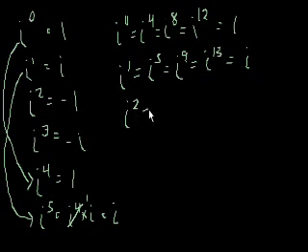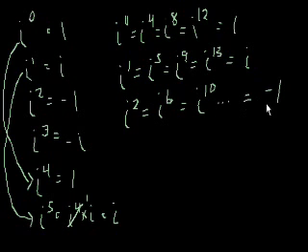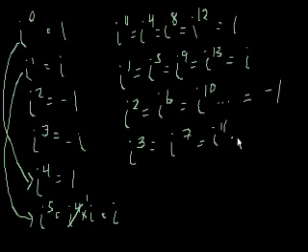i squared is equal to i to the 6th, is equal to i to the 10th, and so on. And that equals negative 1. And finally, i to the 3rd is equal to i to the 7th, which equals i to the 11th, and so on, equals negative i.